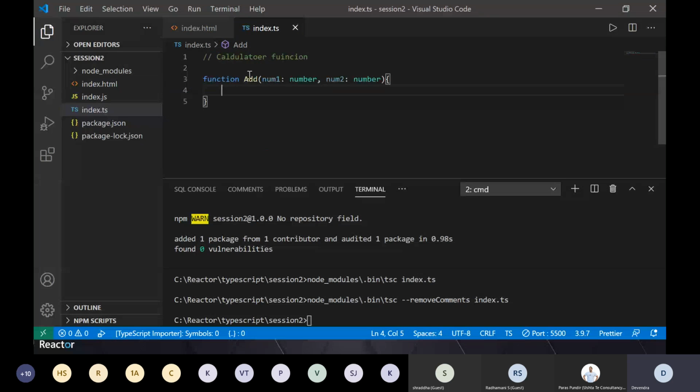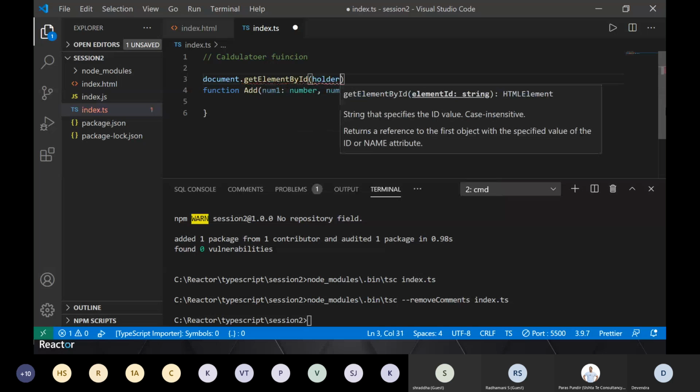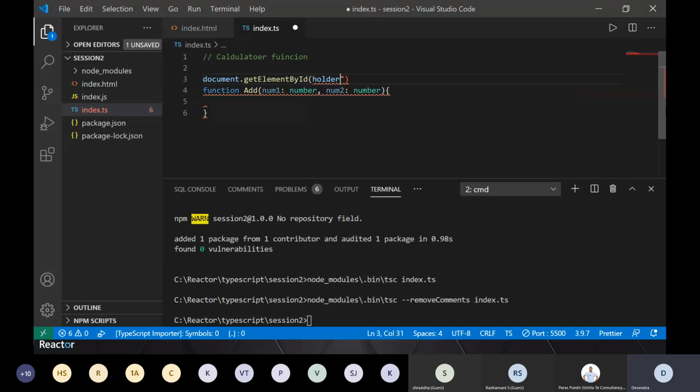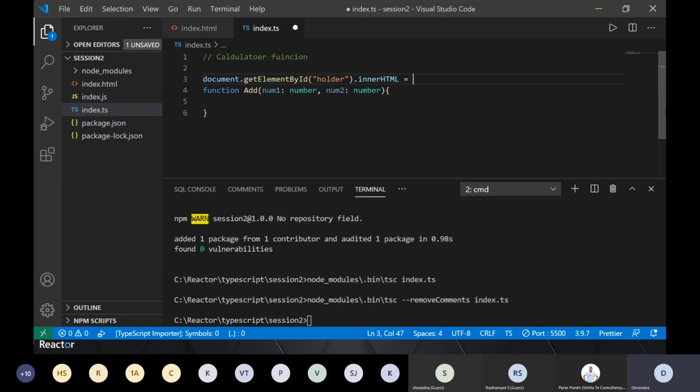And in index.js, I will just jump the gun. It's nothing but a JavaScript file which I'm writing. I'm saying that get this, and the inner HTML or inner text of it should have reactor, this value, right?